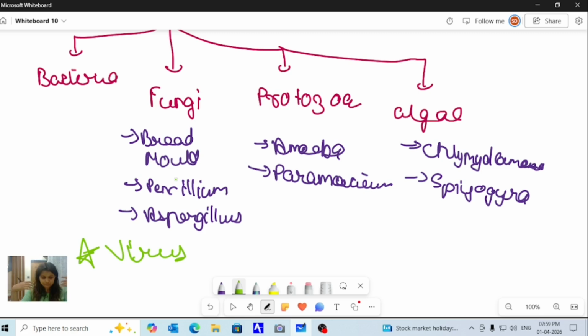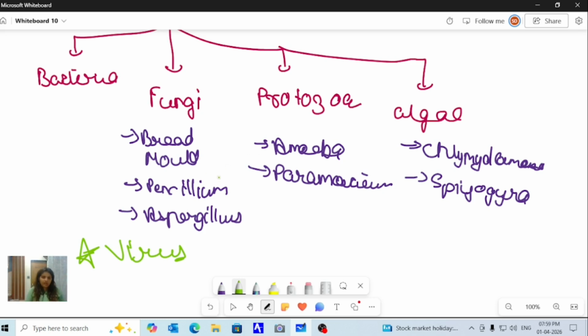Even if they are outside the body, even if they are inside, they are active. But these viruses have a special property that they are microscopic. They can be observed only under the microscope. You cannot see them with the eyes. Viruses are inactive when they are outside the body, but they become active when they are inside the body. So this is one such property of virus. We'll study this in detail further, but this is just the basics about types of microorganisms.